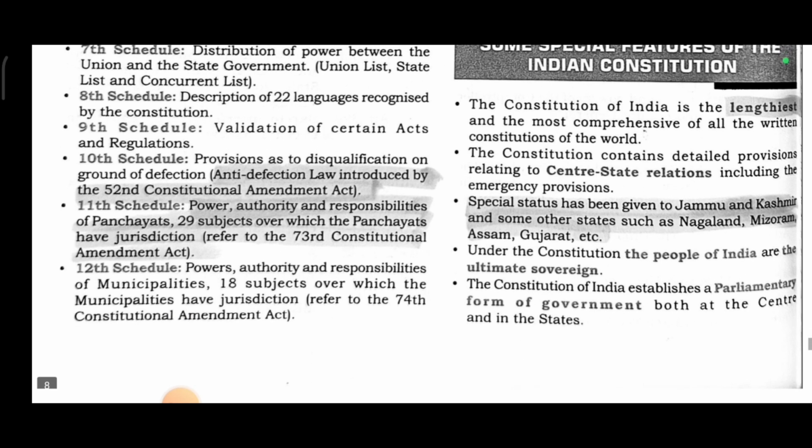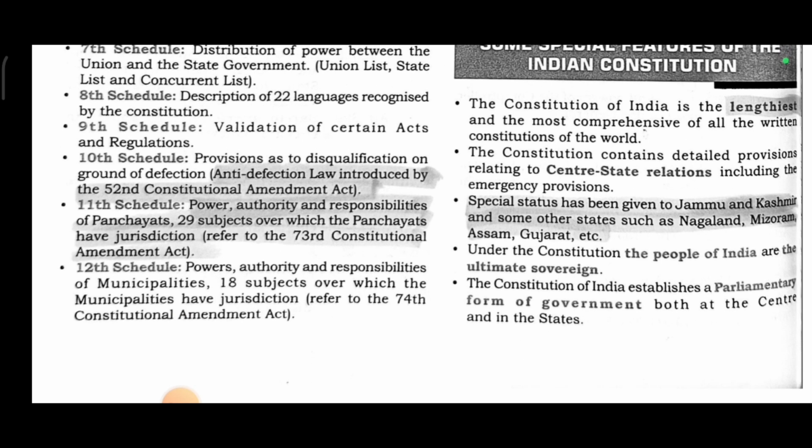Eighth Schedule: description of 22 languages recognized by the Constitution. Ninth Schedule: validation of certain acts and regulations. Tenth Schedule: provisions as to disqualification on ground of defection. Anti-defection law introduced by the 52nd Constitutional Amendment Act. 11th Schedule: power, authority and responsibilities of panchayats. 29 subjects over which the panchayats have jurisdiction. Refer to the 73rd Constitutional Amendment Act.